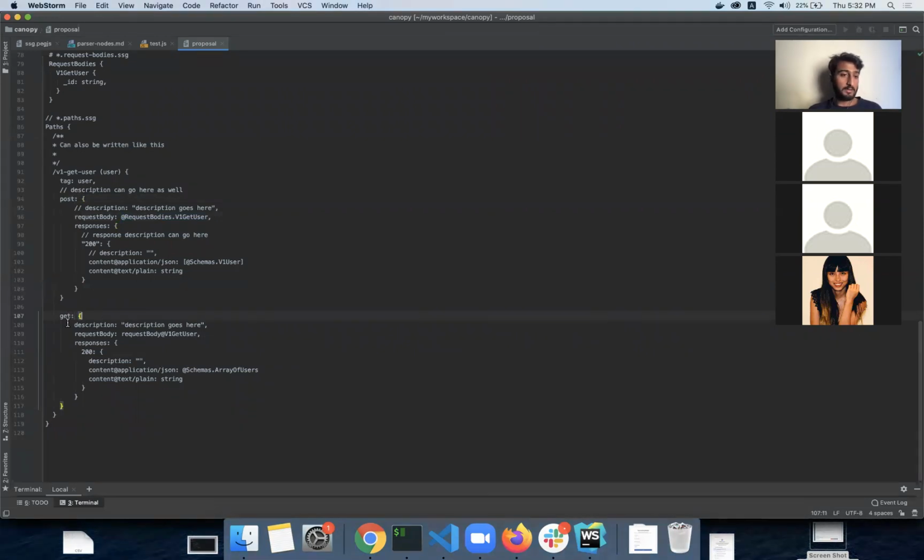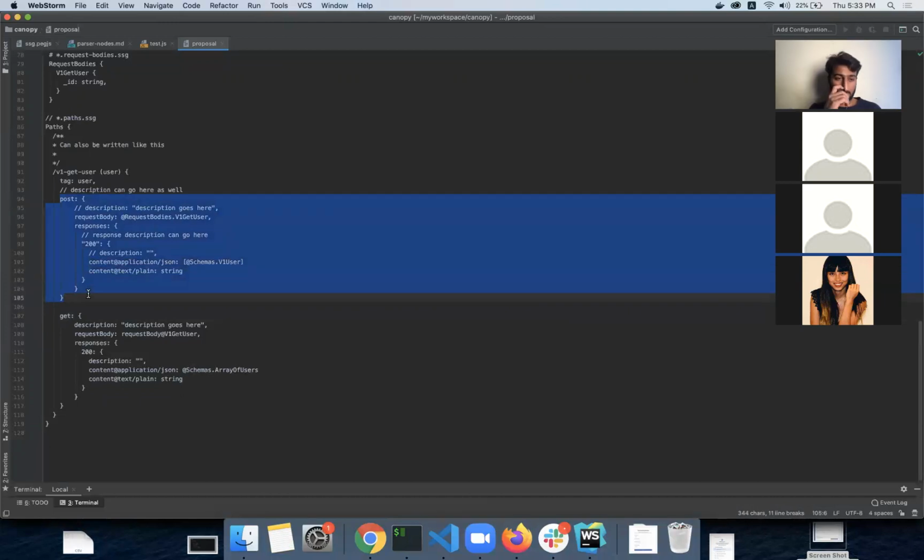It's not a big deal. How about we remove it from the 200 part and the other responses part rather than putting it on post and get? I believe it is easier to read than putting it in colon. What do you think? Like this, right.